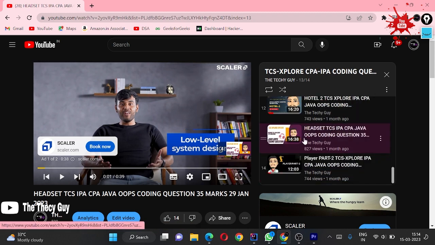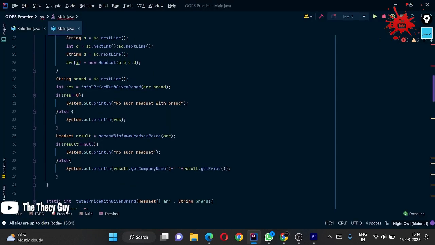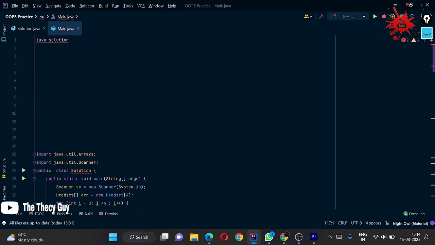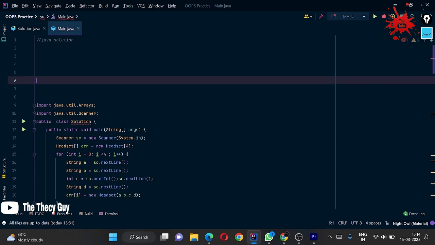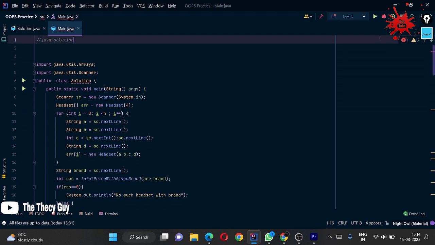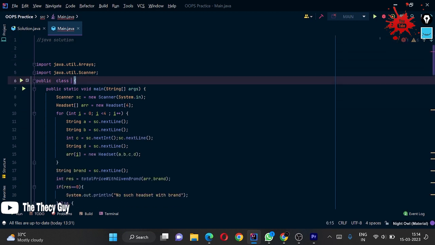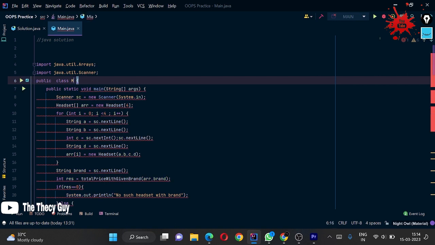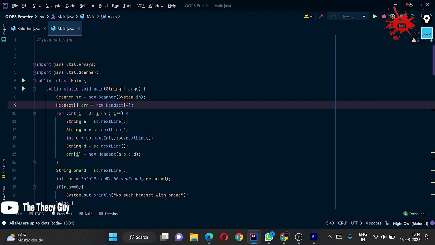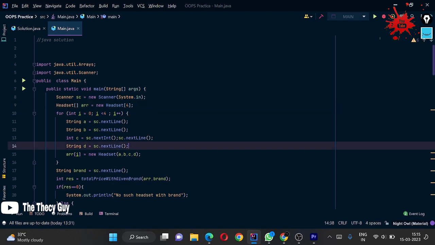And the headset question is this, so refer to what the code was and what method we implemented in it. This is the code which we wrote for this question. We are just getting an error because instead of this I should write main here, and in the TCS compiler you should write my class instead of main. Is this thing cleared?